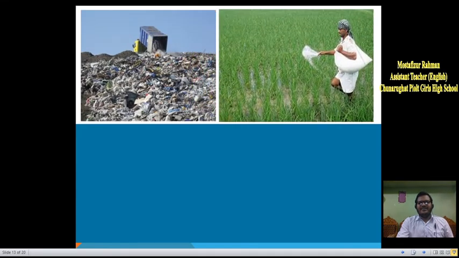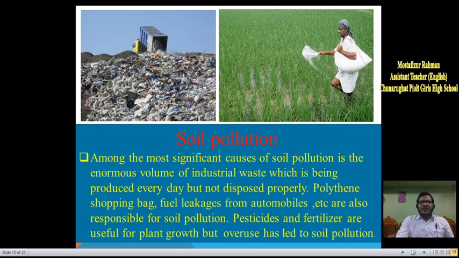Dear learners, here is another picture. In this picture, we see that garbage is being dumped on the soil, and a farmer uses fertilizer on the land. Yes, among the most significant causes of soil pollution is the enormous volume of industrial waste which is produced every day but not disposed of properly. We also use polythene shopping bags. Polythene shopping bags are also responsible for soil pollution. Fuel leakage from automobiles, etc., is also responsible for soil pollution.